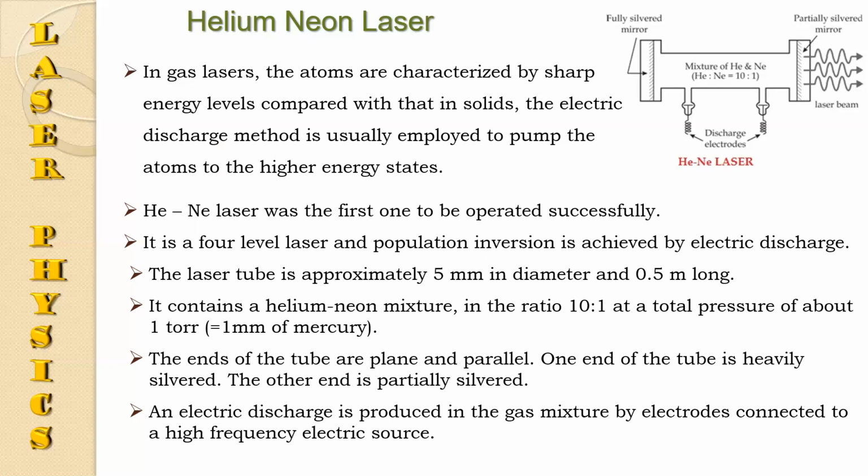In the helium neon laser, we use mainly collision pumping, that is, by electric discharge.